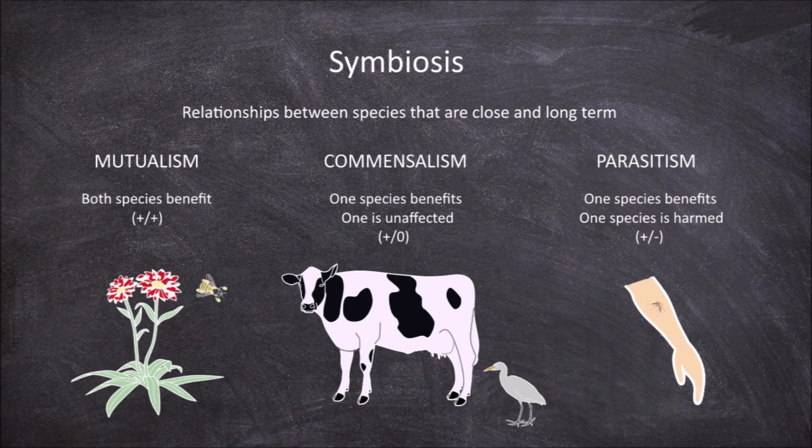The female mosquito gets a blood meal from humans that it requires in order to produce eggs and reproduce. The human, on the other hand, gets nothing from the interaction but is instead harmed from it. They lose a small amount of blood, get an itchy welt from the bite site, and in some cases even contract a mosquito-borne disease such as malaria.